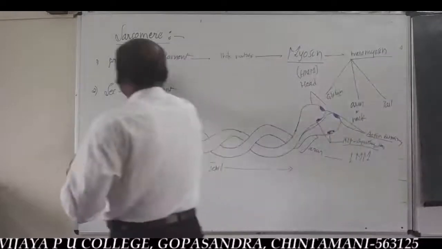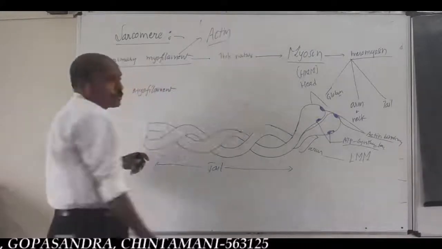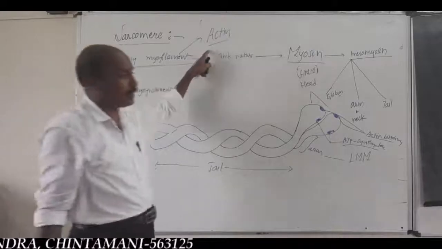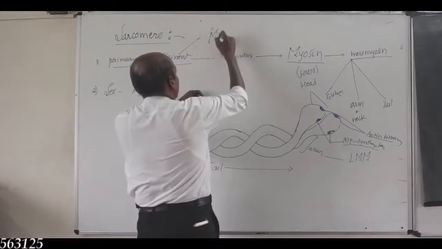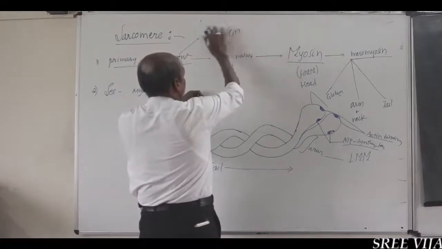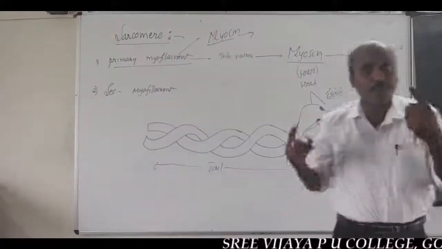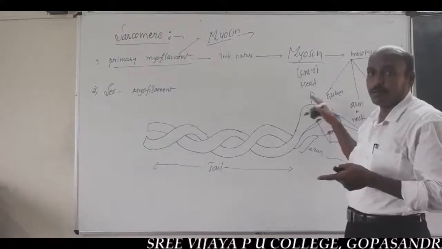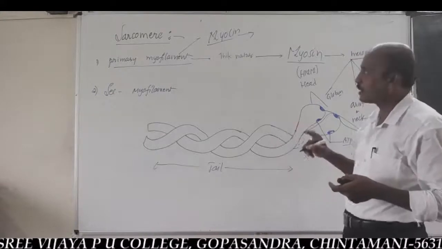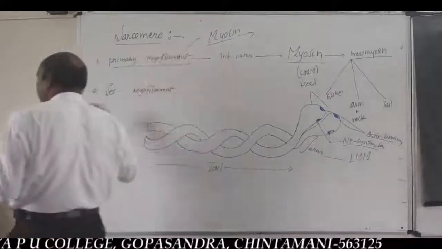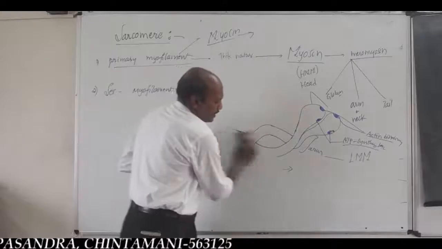You should remember the primary myofilament is only made up of myosin protein. Sorry, I said actin. It is made up of myosin protein. Hence, it is also called myosin filament. Myosin protein, meromyosin, heavy meromyosin, and light meromyosin. Important diagrammatic representation. And next to the primary myofilament, the second part of the sarcomere is the secondary myofilament.